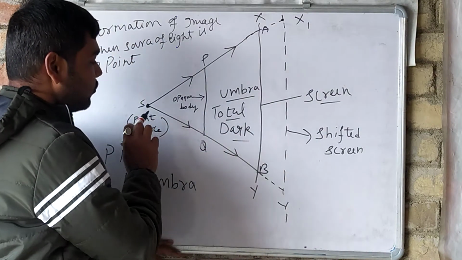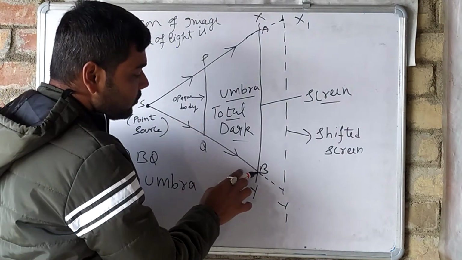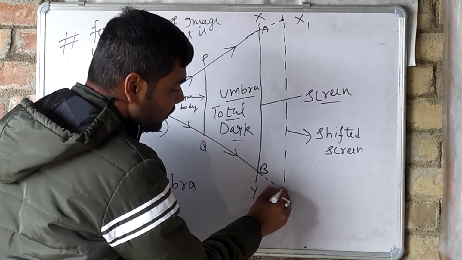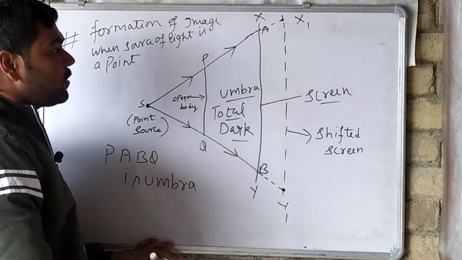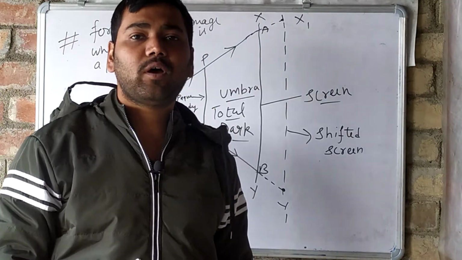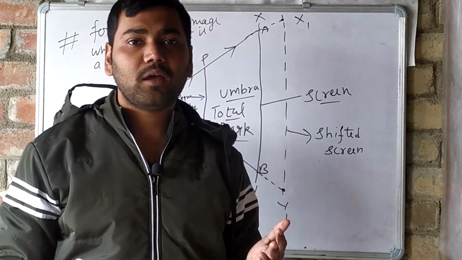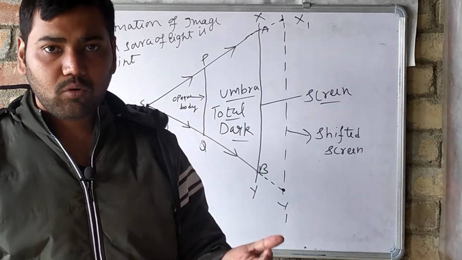The light which travels from S to Q and fell on B on the screen XY will now fall here. So what we are observing is that as we shift the screen XY to the X1Y1 place, the region of umbra becomes larger.